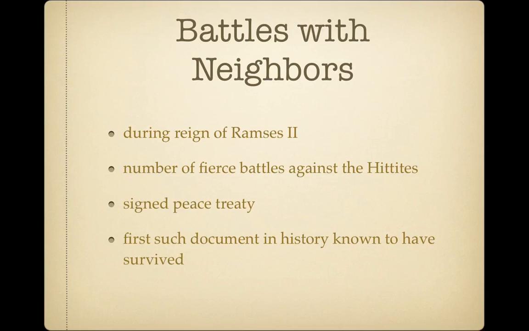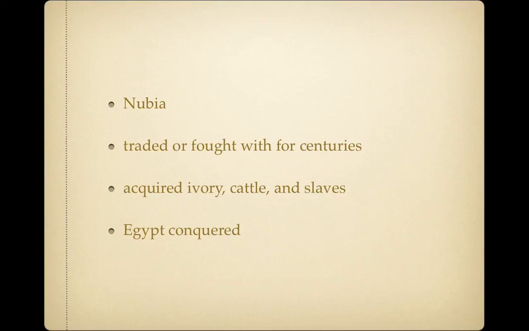To the south of Egypt was Nubia. Nubia developed along the Nile, and for centuries Egypt traded or fought with them. From Nubia, they acquired ivory, cattle, and slaves. During the time of the New Kingdom, Egypt conquered Nubia. Ramses II used gold from Nubia to pay charioteers in his army. Nubians served in Egyptian armies and left their mark on Egyptian culture. Much of the Egyptian art of this period shows Nubian soldiers, musicians, and prisoners.